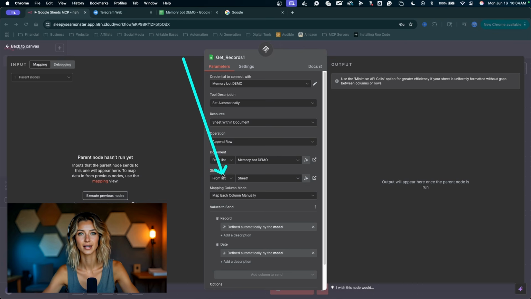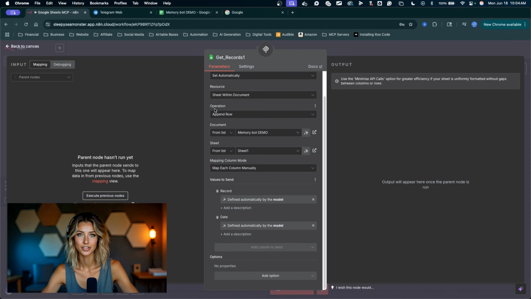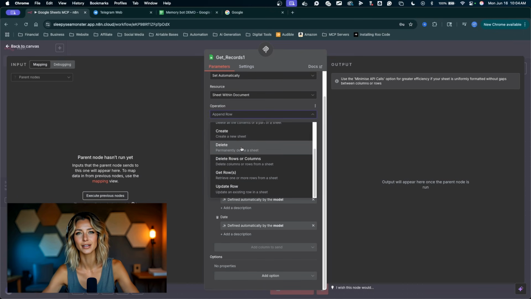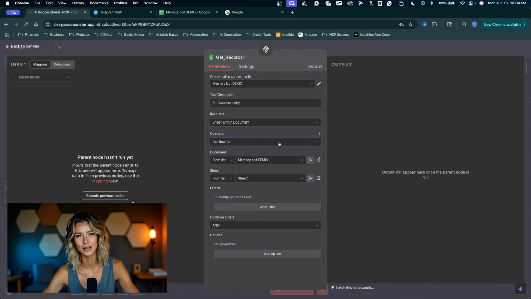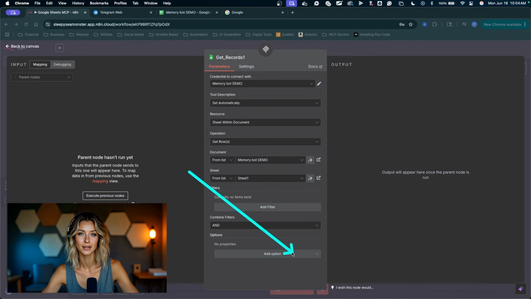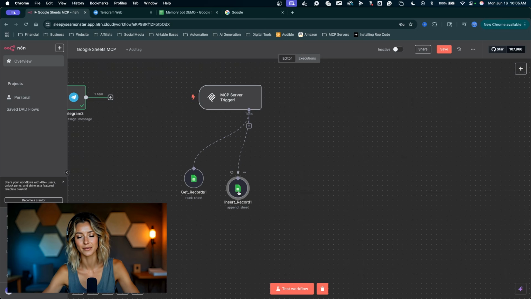We've got our connection, our document, and our sheet. But the operation we want to do is get our records. I'm going to choose the get rows operation. For now, I just want to get all of my records, so I won't add any filters or conditions. Let's click outside the node, and we can duplicate one of these tools.